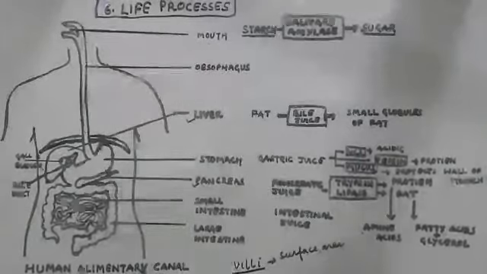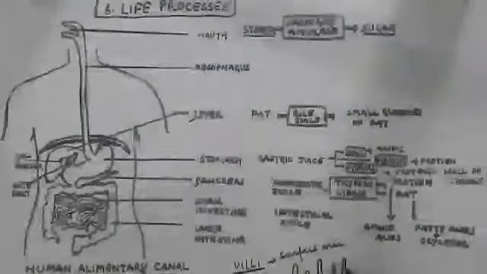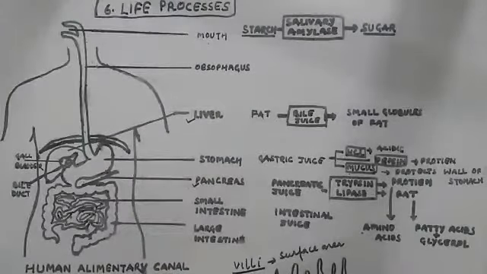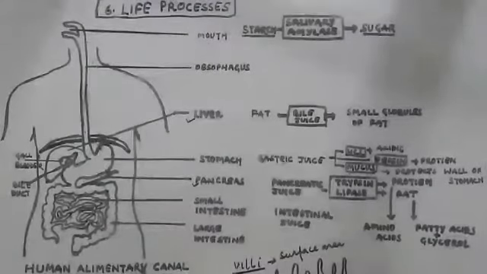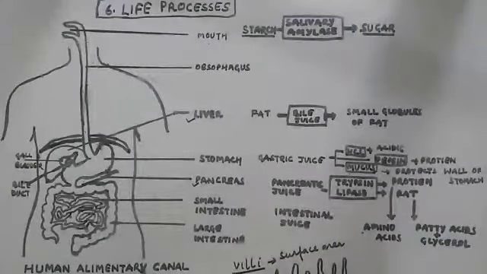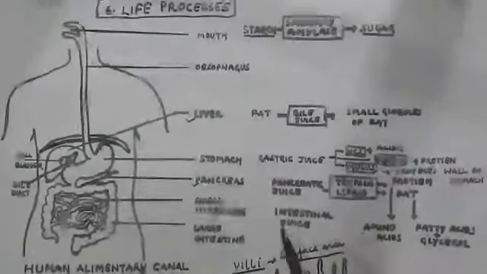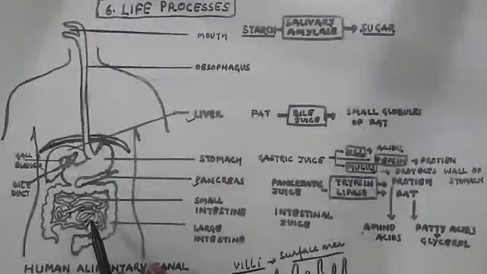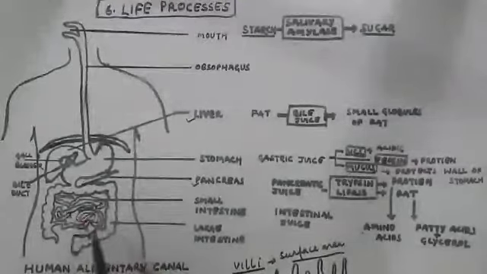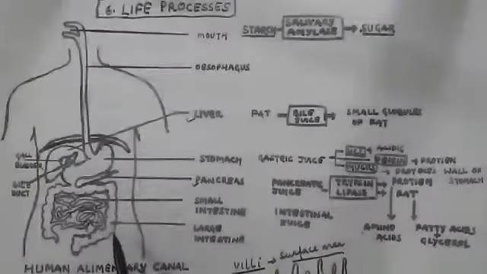Villi are simply finger-like projections. If you cut a section of the wall of the small intestine or large intestine, you will see a highly folded structure of finger-like projections, termed villi, which increase the surface area and make the process simpler. The small intestine performs the complete digestion and the large intestine performs the process of absorption.